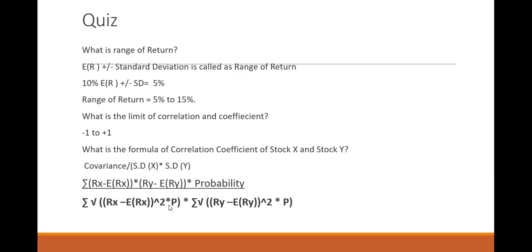With this formula you can calculate. Next, square root of (Ry minus E of Ry) square into probability. You will get the standard deviation of Y. So standard deviation of X into standard deviation of Y will be written in the denominator. First, numerator is covariance and denominator is X and Y standard deviation. You can multiply.